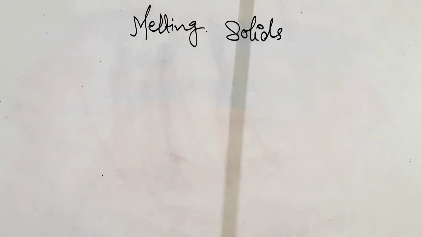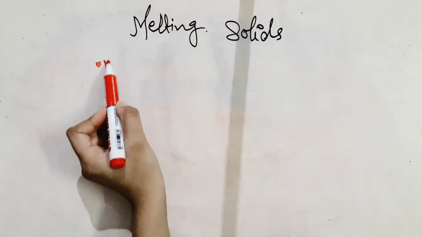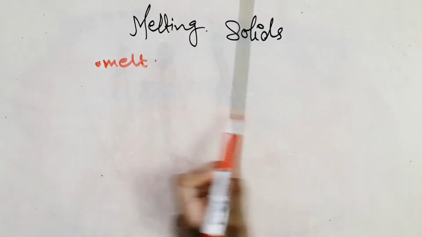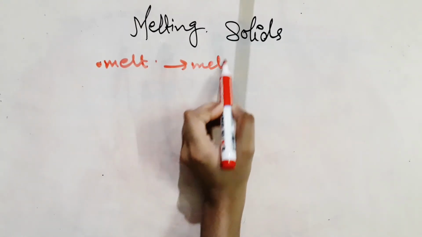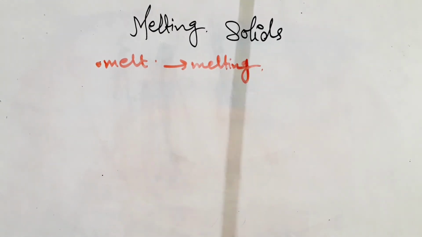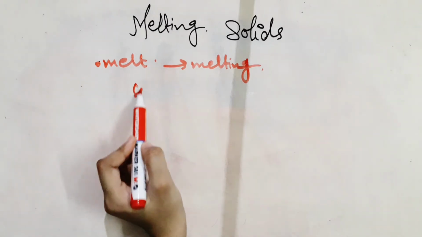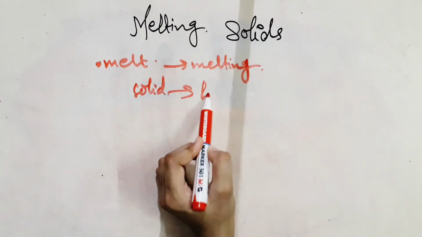When solids are heated even more strongly, they melt. Lastly, we discussed that when solids are heated, they expand. So when they are heated more strongly, they melt. This process is known as melting. The solid changes its state of matter from solid to liquid.